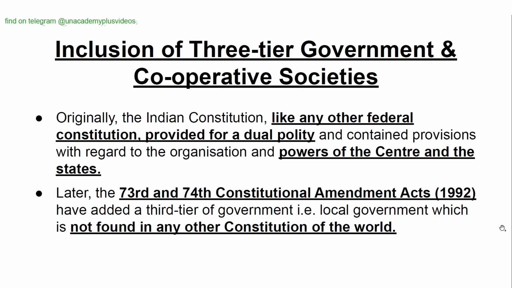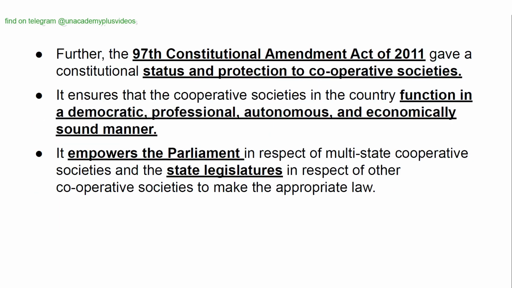Inclusion of three-tier government and cooperative societies. Originally, the Indian constitution, like any other federal constitution, provided for a dual polity and contained provisions with regard to the organization and powers of the center and the states. Later, the 73rd and 74th Constitutional Amendment Acts of 1992 added a third tier of government, that is local government, which is not found in any other constitution of the world.